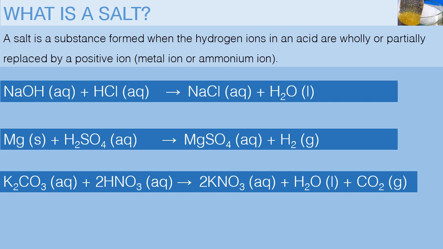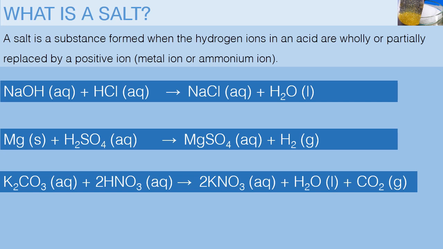For example, when you look at the first equation, the sodium hydroxide replaces or displaces the hydrogen from hydrochloric acid and eventually forms sodium chloride and water.